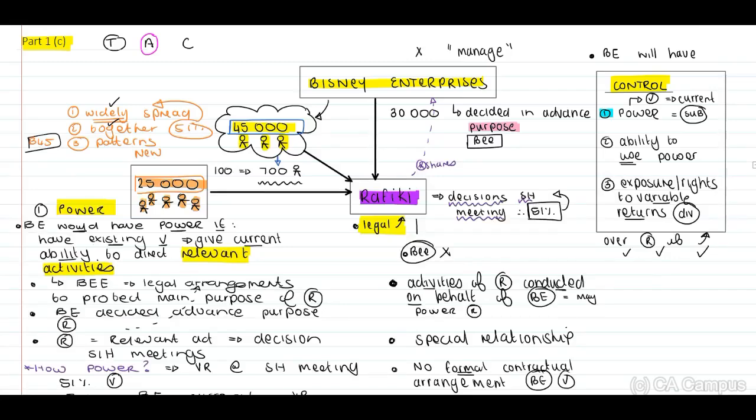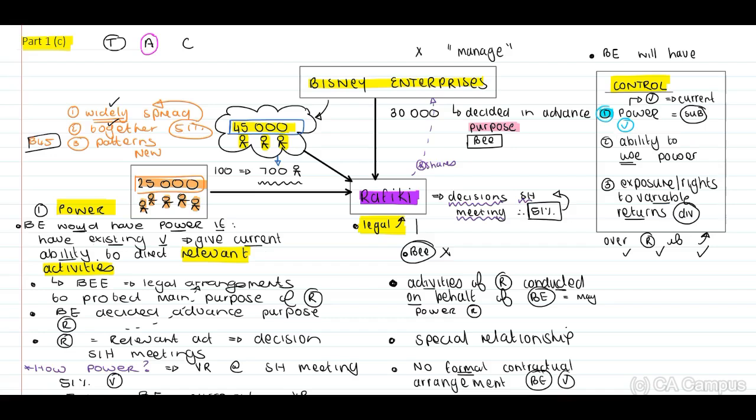Right, now we need to take this one step further. When you look at the right side of our screen, we have now determined that there is power based on our discussion. Why? When you look at all of this that we have discussed now, guys, what is the possibility that our 700 individuals will actually attend the shareholders meetings, that they will stand together and vote 51%.